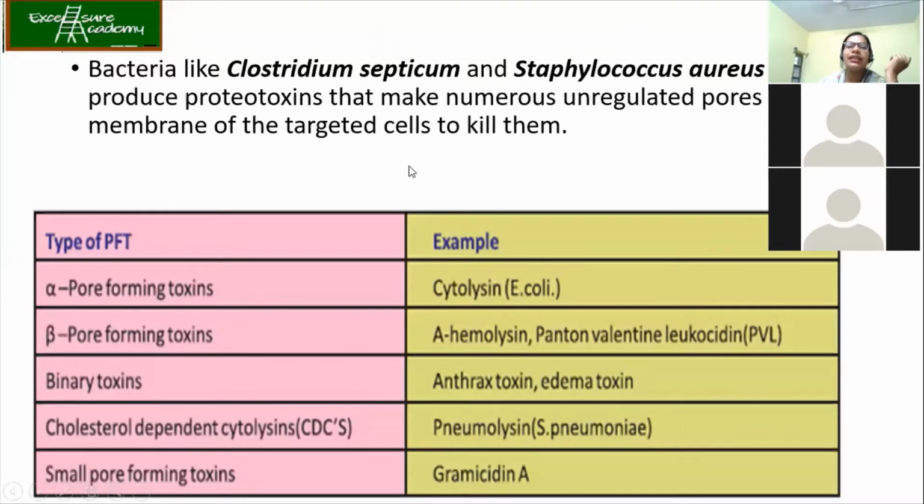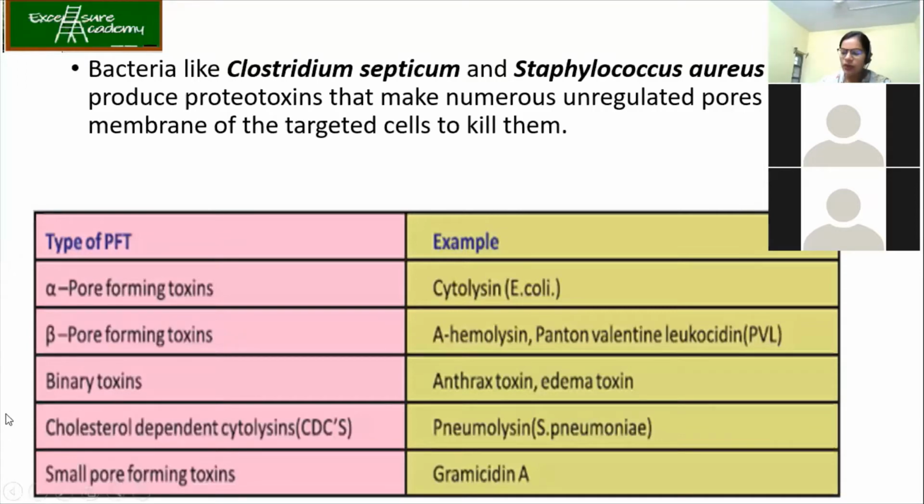For example, bacteria like Clostridium septicum and Staphylococcus aureus produce protein toxins. It means the toxins are made up of proteins that make numerous unregulated pores in the cell membrane of the targeted cell to kill it. There are many, out of which they have been classified into 5 categories. Each category has one example, and we are going to talk about those examples. That's it. After this topic, there is one more topic about exocytosis and endocytosis, and then membrane potential. So this week we'll complete this topic and we'll start with biomolecules.